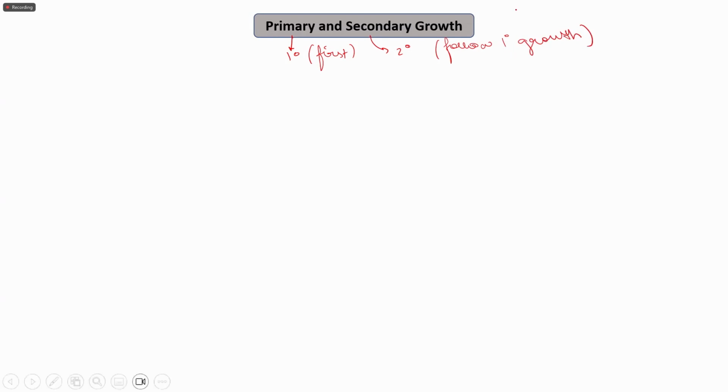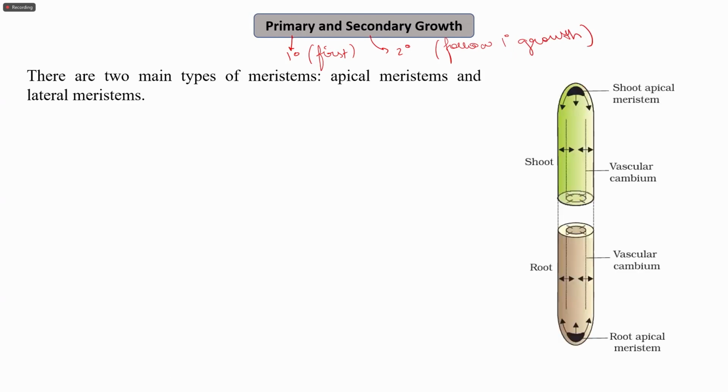Now, what actually is primary growth? What is the difference between primary and secondary growth? We will see that. So there are two types of meristems. The first one is the apical meristem and the second one is the lateral meristems. As I mentioned, meristems contain the cells that have the capacity to divide. Right? So one is the apical meristem, the second one is the lateral meristem.